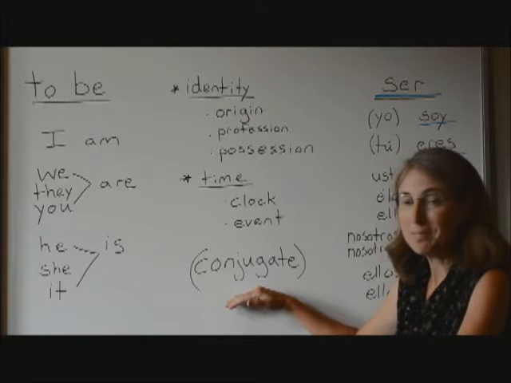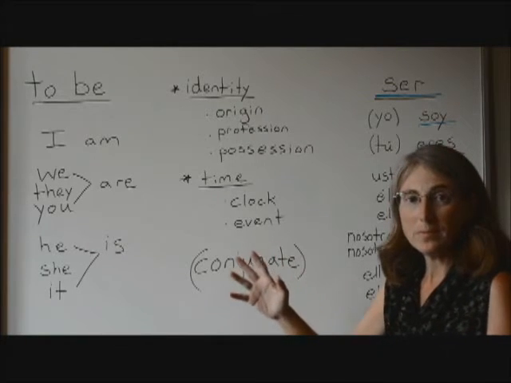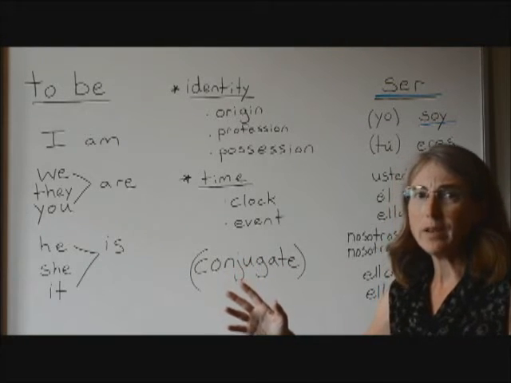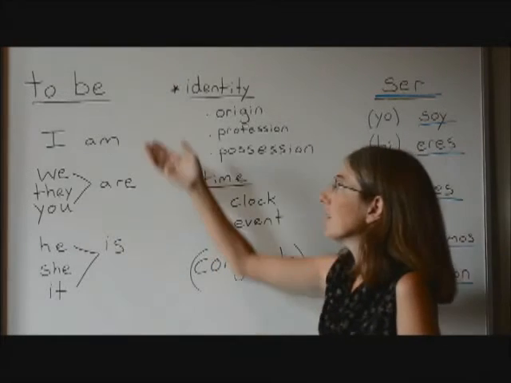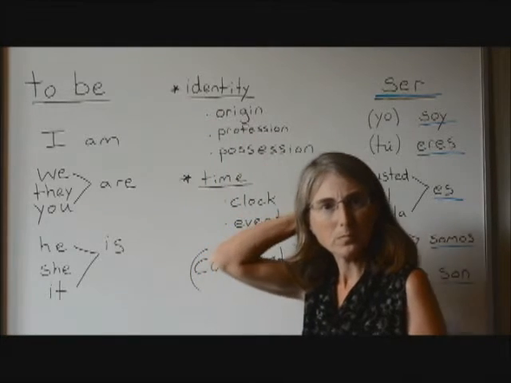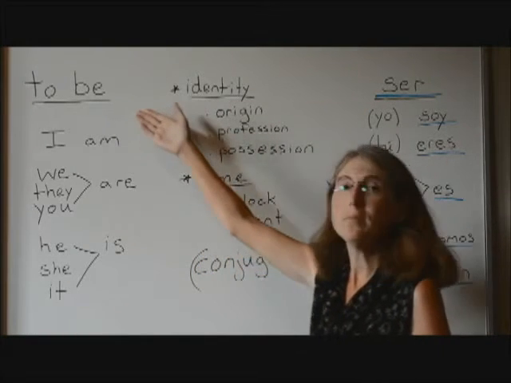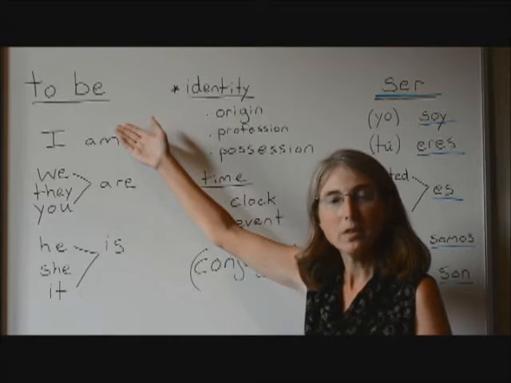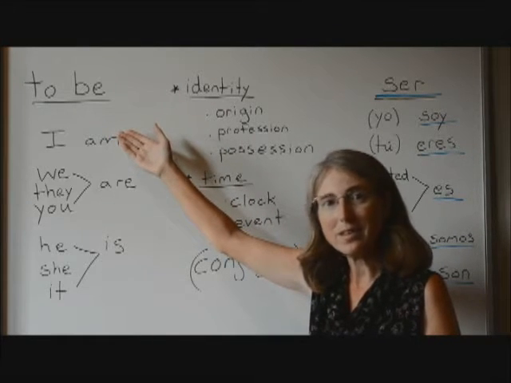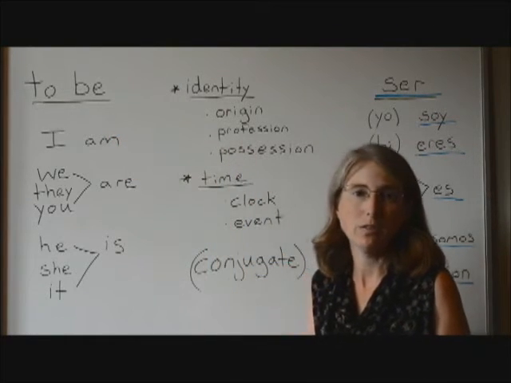So in English, we have a verb to exist, which is to be, okay? To be. And this form, right here, to be, is called the infinitive form. And what that form means is that there is nobody doing the action, okay?